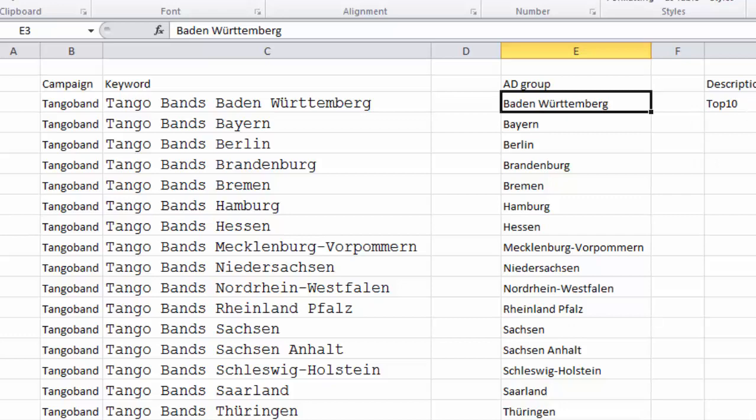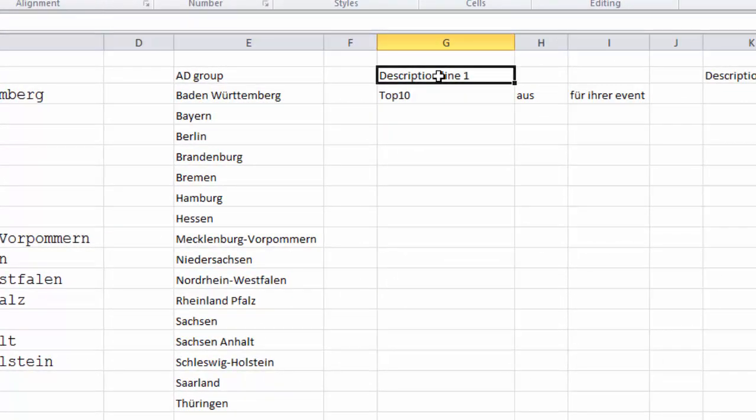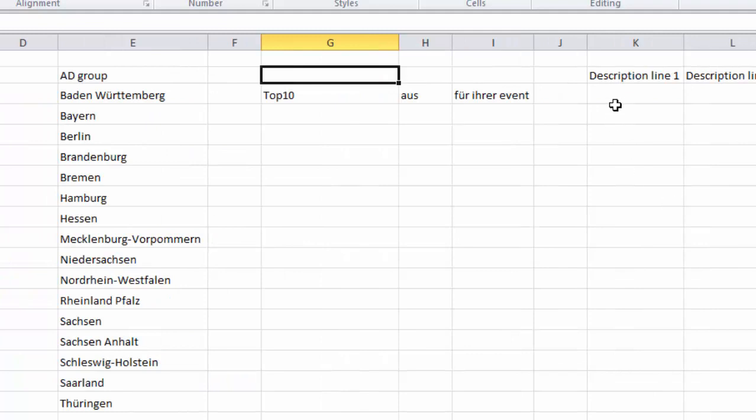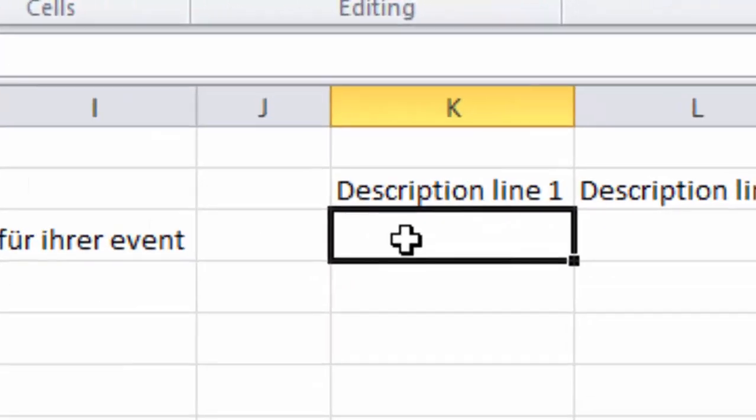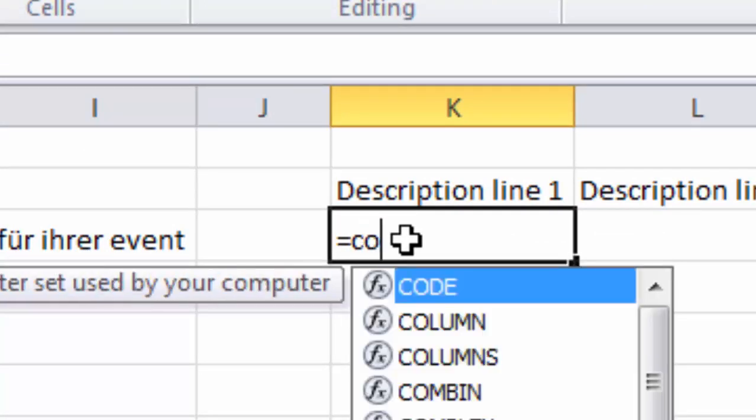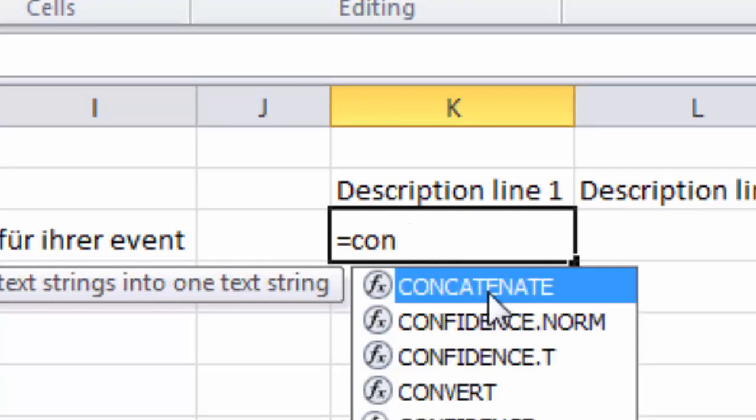And now we go here. This one is not the description line, but further out here we have the description line. This we will make like this. Depending on which country your Excel is from, which language it's using, in English it's called concatenate.